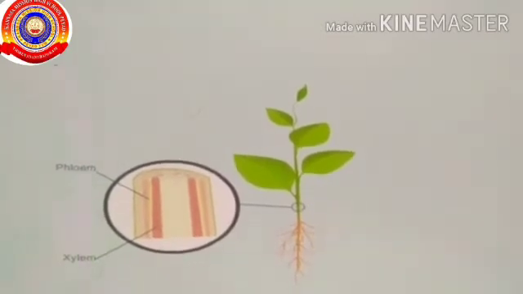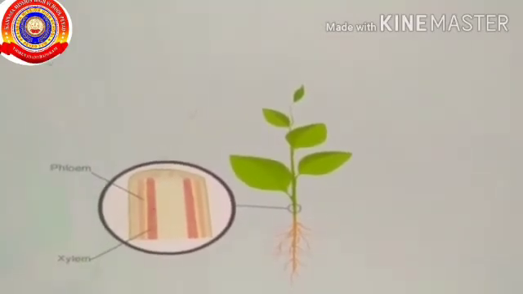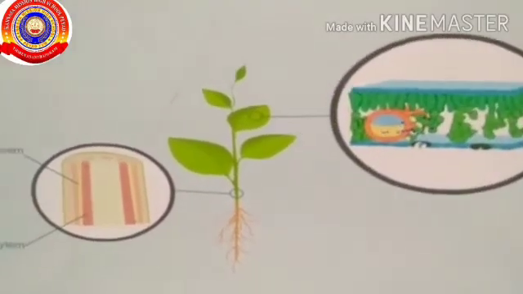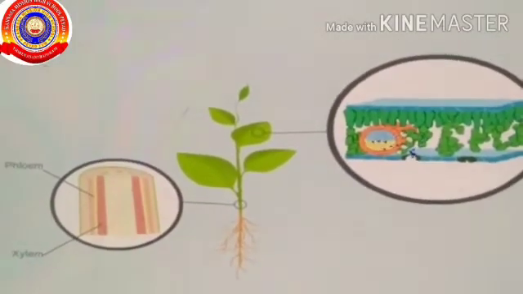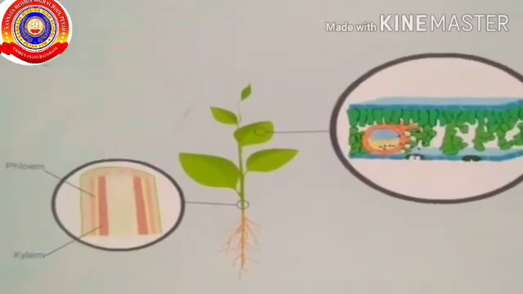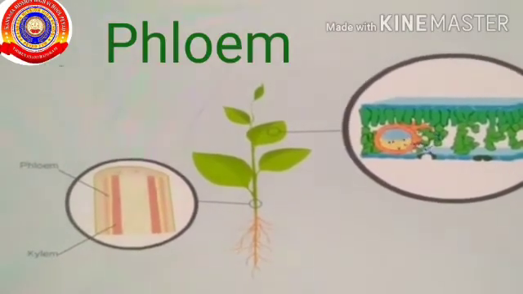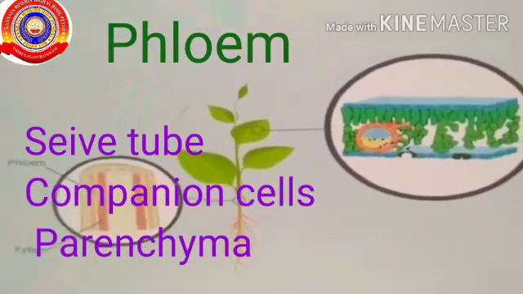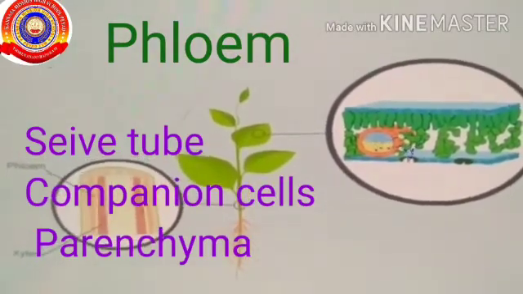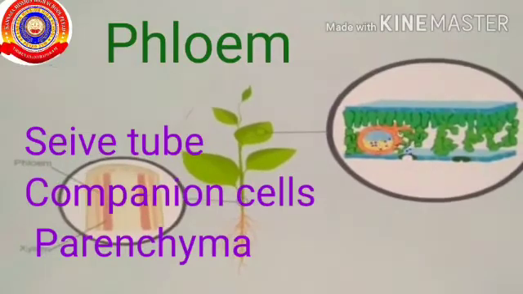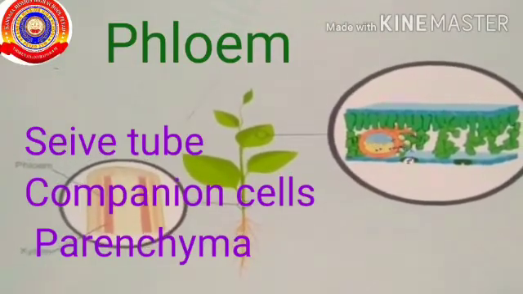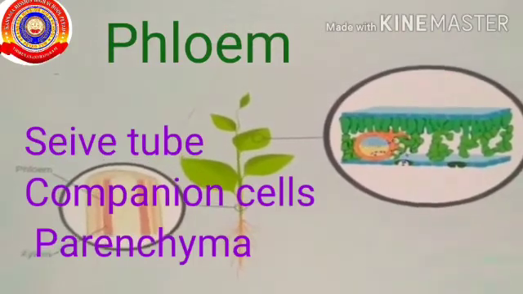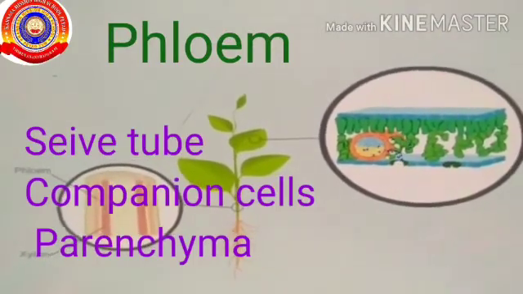The water reaching the leaves through the stem is expelled from the leaves due to evaporation. This process is called transpiration. Phloem. Phloem consists of sieve tubes, companion cells, and parenchyma cells. Food is transported to different parts of the plant from the leaves through phloem. Nutrients reach the adjacent cells from the vascular tissues through diffusion.